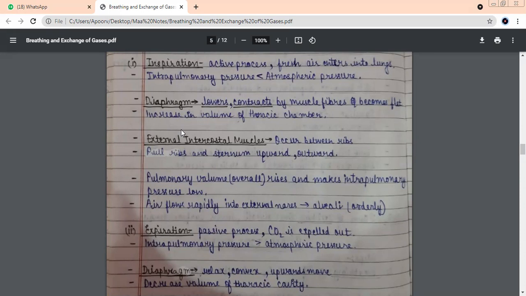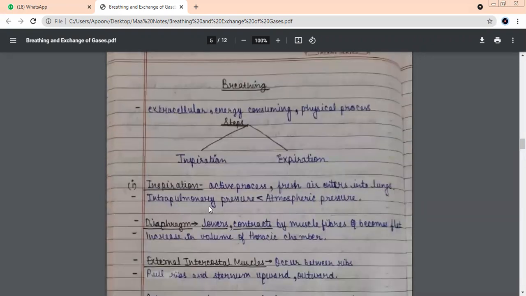Beta, again with me. We have to increase the volume of the lungs, the space inside the lungs, for which two things are happening simultaneously. The sternum will go up and the diaphragm will go down. So the space will increase. If the space increases, what will happen to the pressure? Decrease. The pressure will decrease, and intrapulmonary pressure is always less than which pressure? Atmospheric pressure. So you understood how intrapulmonary pressure is made less than atmospheric pressure.